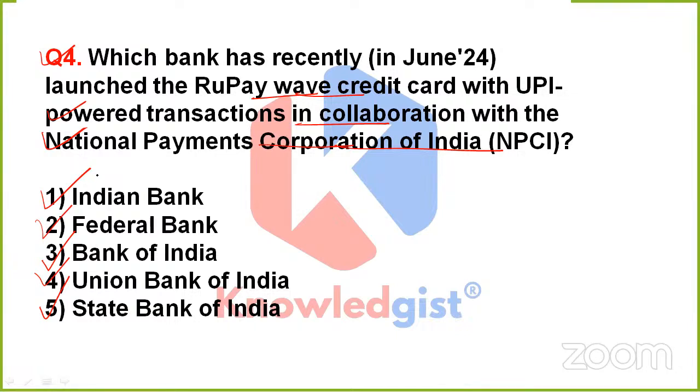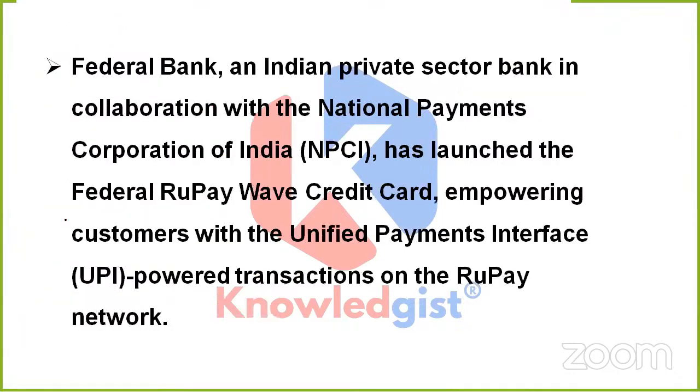Friends, this time the question seems so simple, but yeah, this is an important and frequently asked type of question. So yes, do remember such questions. And for this one, the correct answer is Federal Bank. That is option 2. So what has been done?